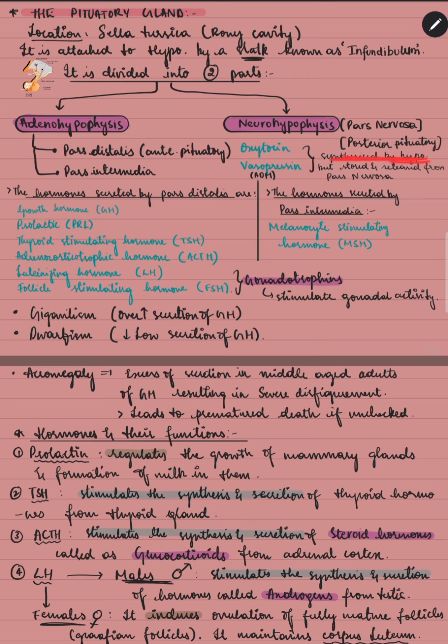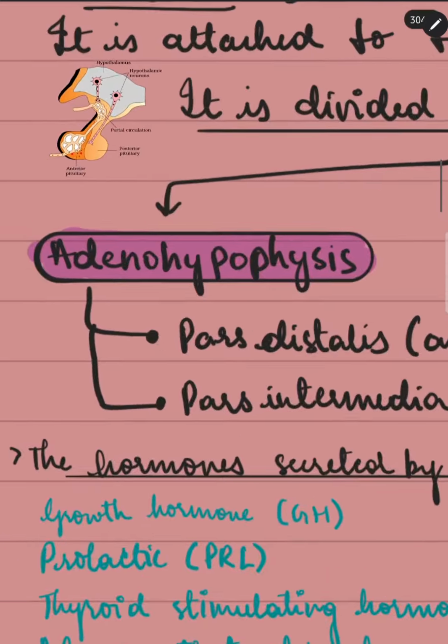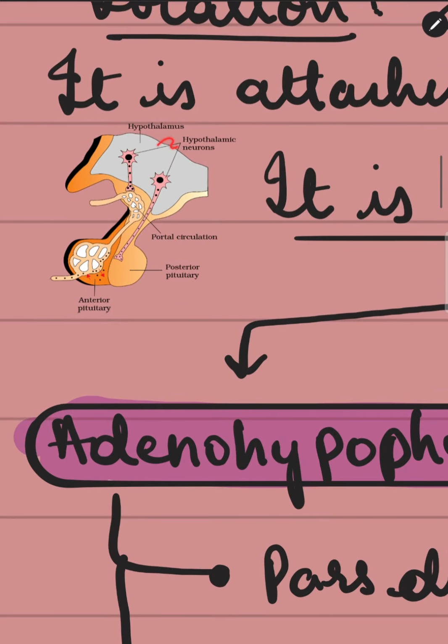So these are synthesized by the hypothalamus, not by the pituitary gland. These hormones are just stored and released from pars nervosa, but they are synthesized by the hypothalamus. Okay. So the figure of the pituitary gland is C. This is the hypothalamus, these are hypothalamic neurons, and we know from here this is the origin of GnRH and somatostatin. This is the portal circulation through which hormones from the hypothalamus are transferred to the pituitary gland, and this is the anterior pituitary, posterior pituitary. Now let's move on.